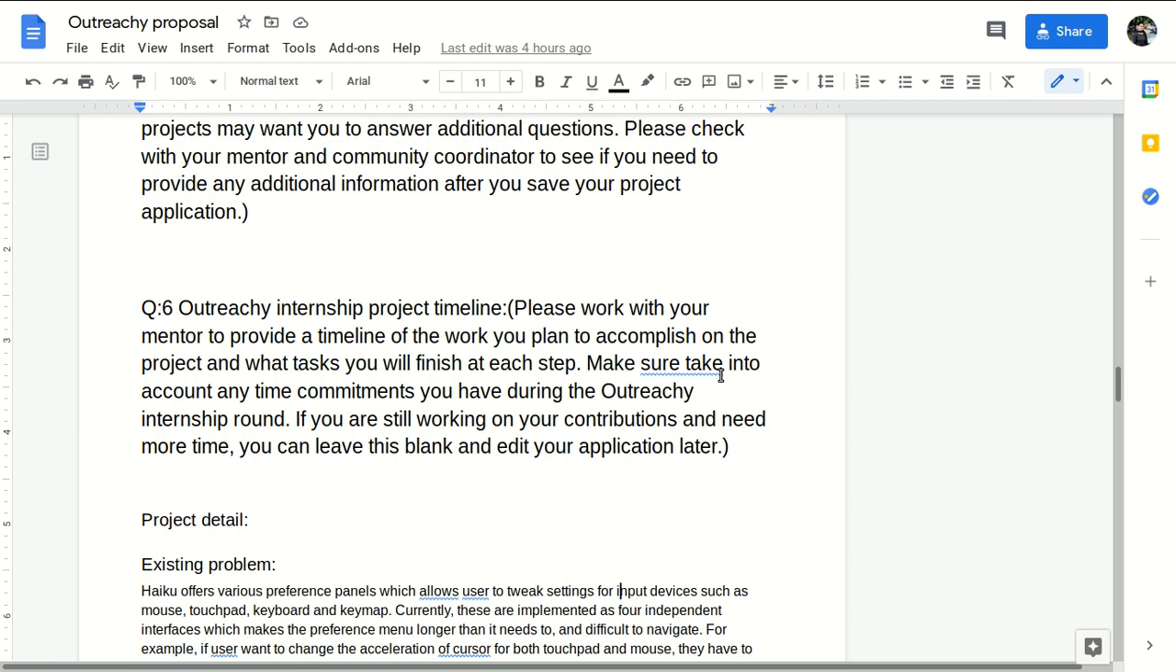Please work with your mentor to provide a timeline, because at the initial time you don't know the exact code, right? You don't know the whole code for the project. But your mentor has some idea, because he or she has been contributing to this organization for a long time. That's why Outreachy suggests students plan a timeline with your mentor.